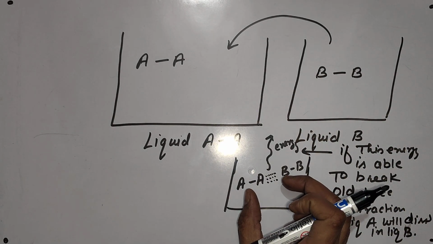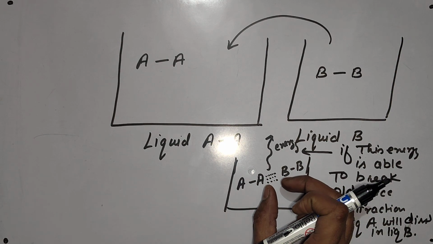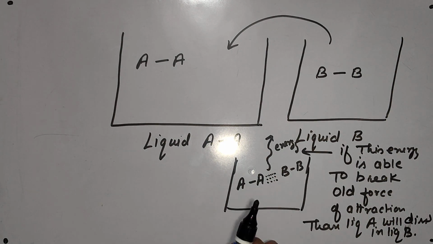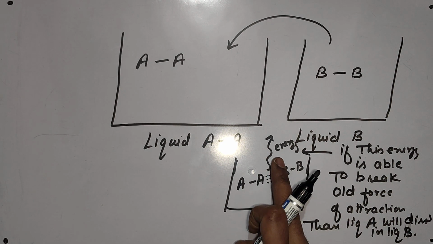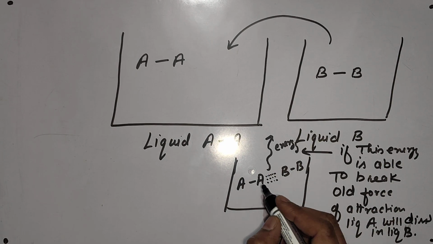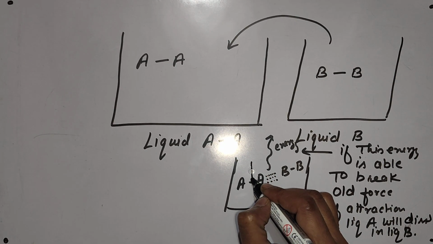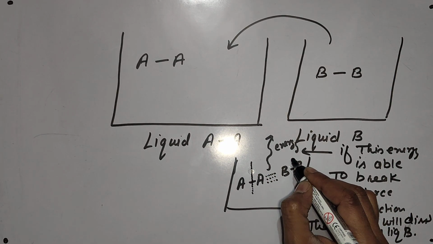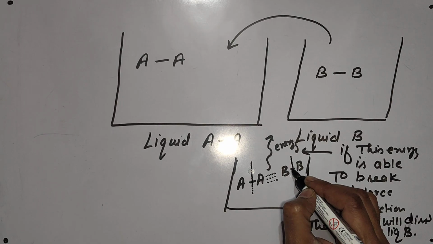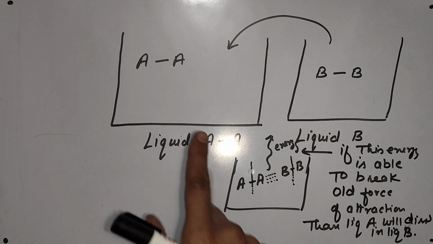When A particles and B particles interact with each other, energy will be released. If this energy is sufficient to break the old forces of attraction, old meaning the forces between A and A, and B and B, then they will mix.